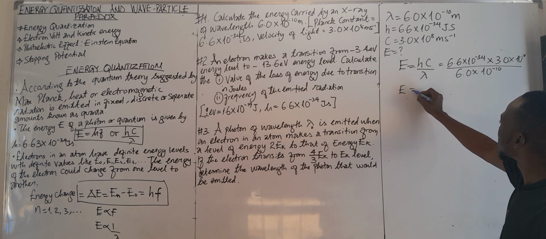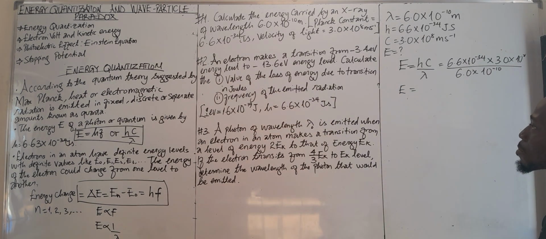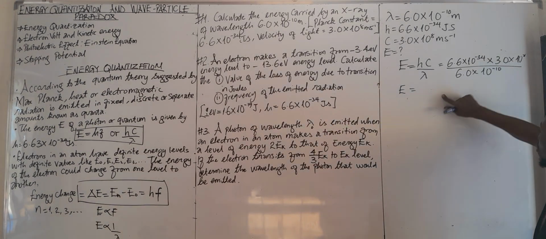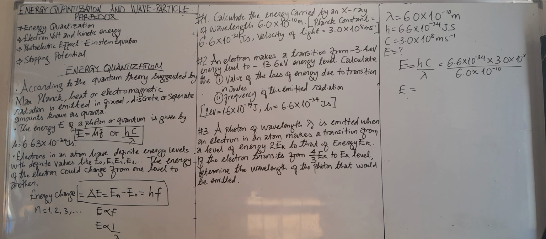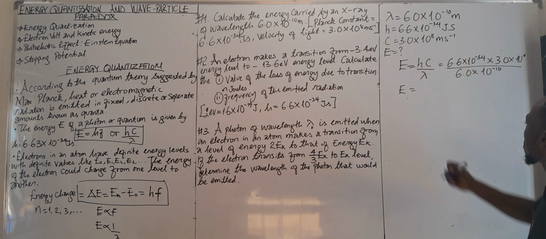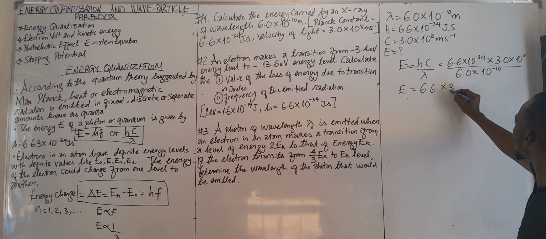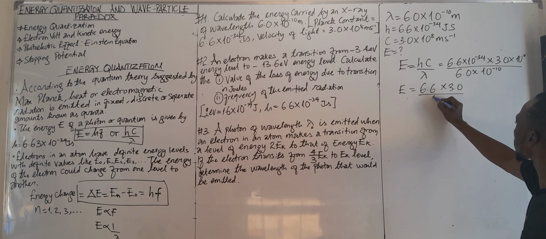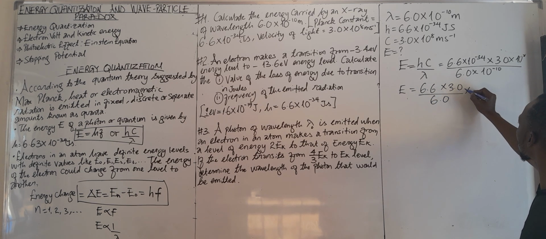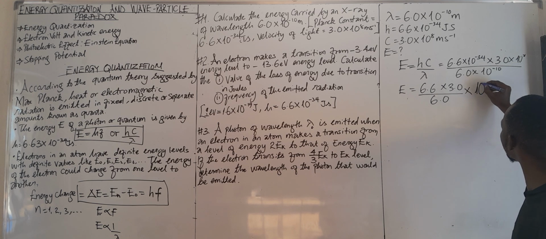Now in this topic, we need to know how to do standard form very, very well. This is not the time to teach standard form. So I'm going to take every value that is not 10: 6.6 times 3.0 over 6.0, and let's take all the 10s.